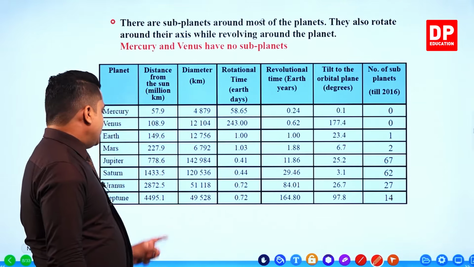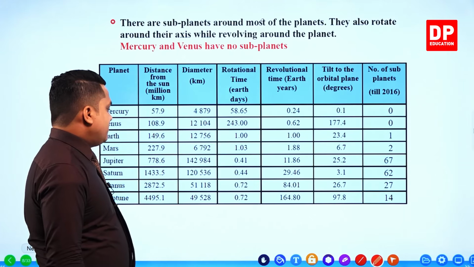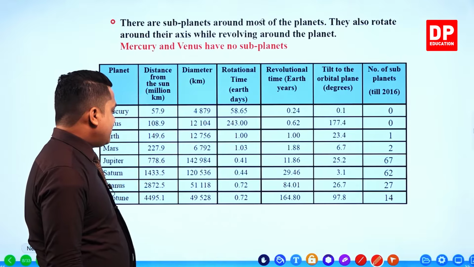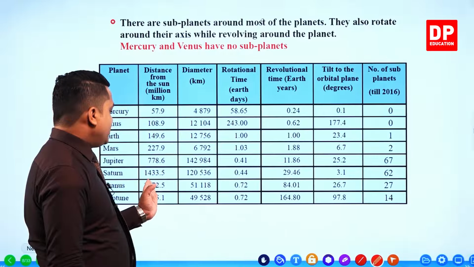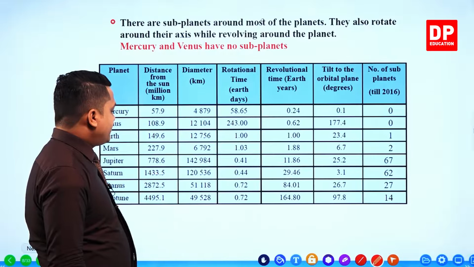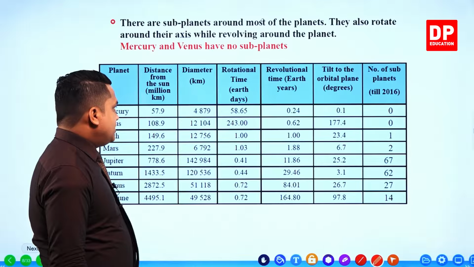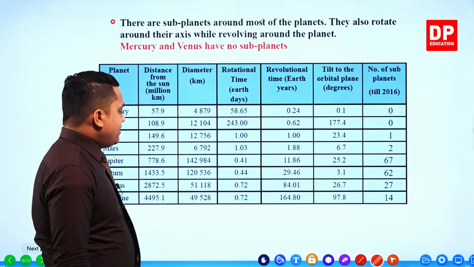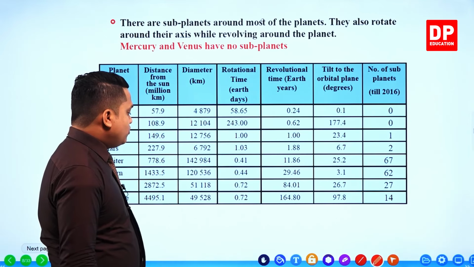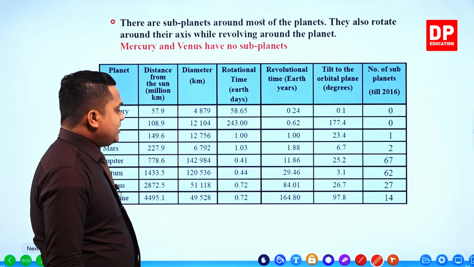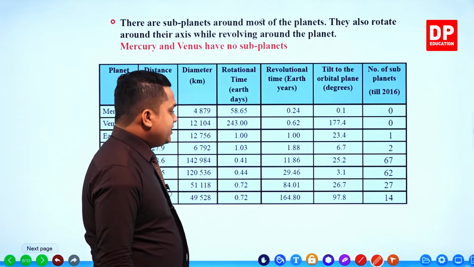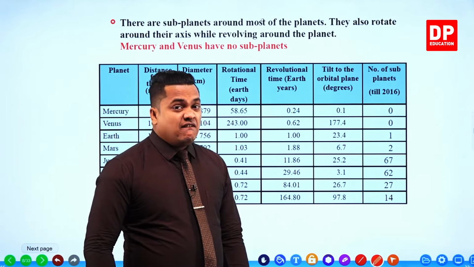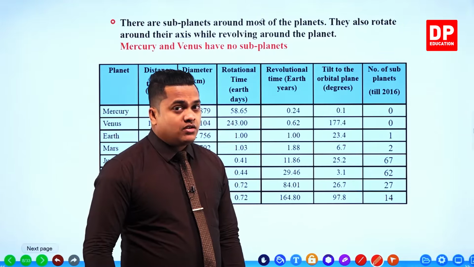Then Uranus, very far away from the sun, 2872.5 million kilometers. The diameter is around 51,118 kilometers. Rotational time is around 0.72 days. And, my dear children, it's going to take 84 years to complete one revolution.